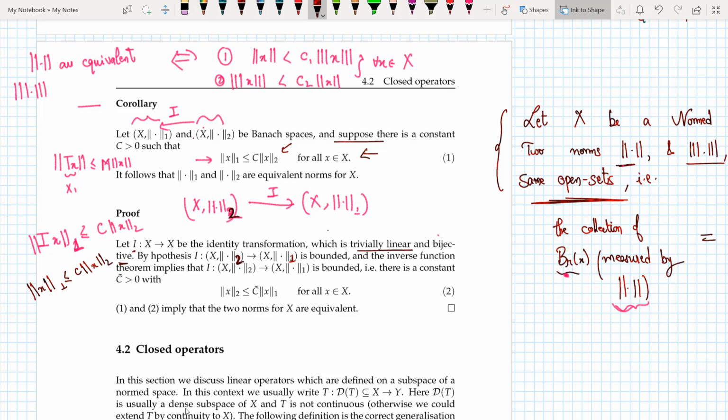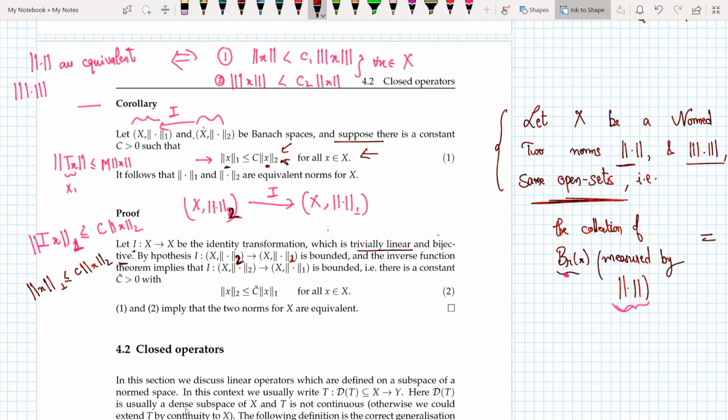So this is the space from which I am going, and this is the space where I am going to. So T takes me from this to this. So I can say that I have identity which is linear, bijective and bounded, because this is given. So if I have linear, bijective and bounded, bam, I maps open sets to open sets.